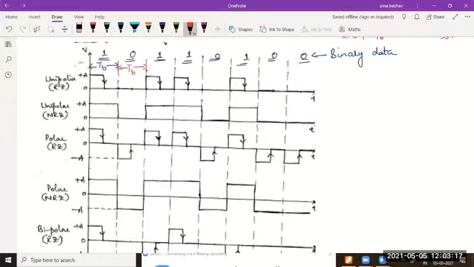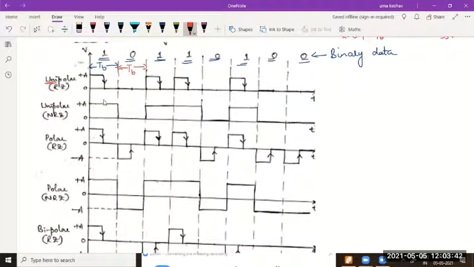Since this is unipolar, as the name indicates, it will have only one polarity. You can directly understand what type of line code you are going to get from its name. When I say unipolar, it means it's going to have a single polarity, either positive or negative.